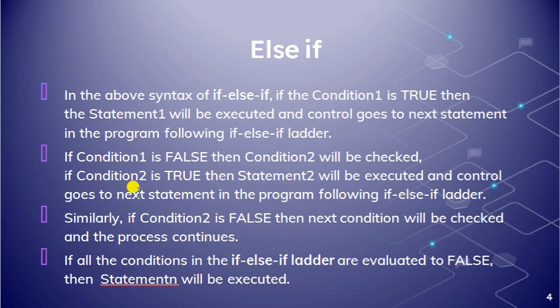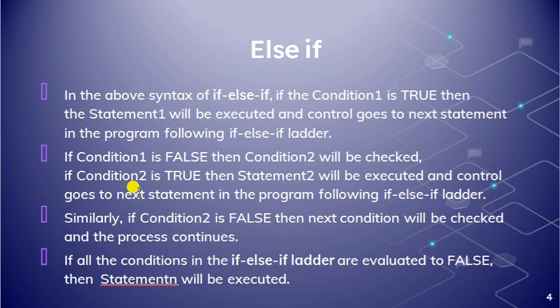Similarly, if condition 2 is false, then the next condition will be checked and the process continues. If all the conditions in the if else if ladder evaluate to false, then statement n will be executed. So that is happening in this else if ladder.